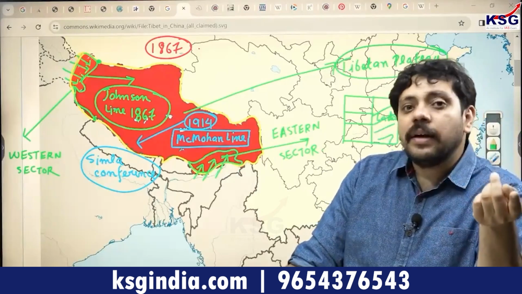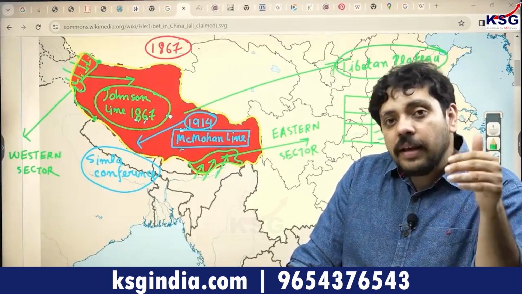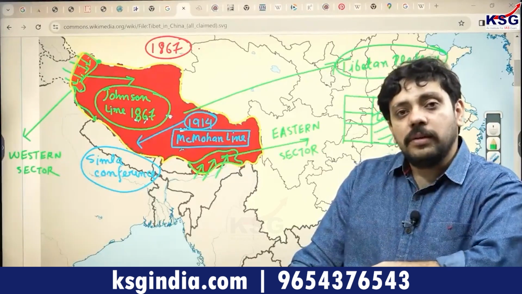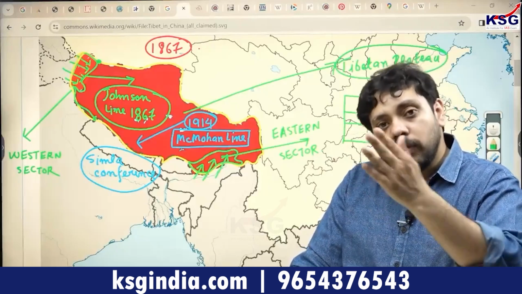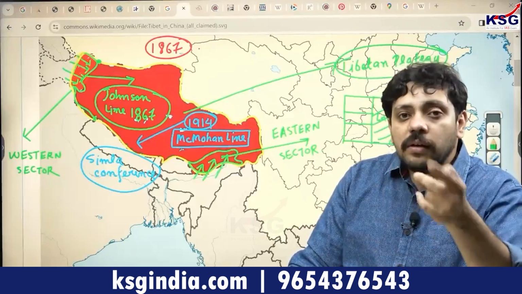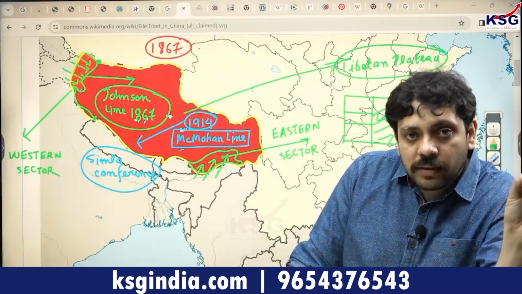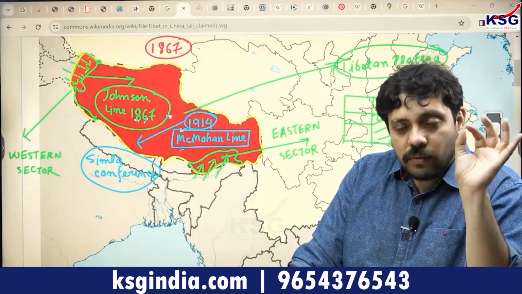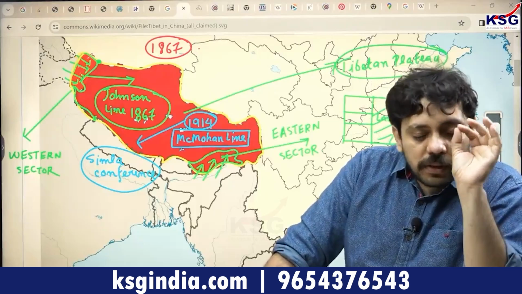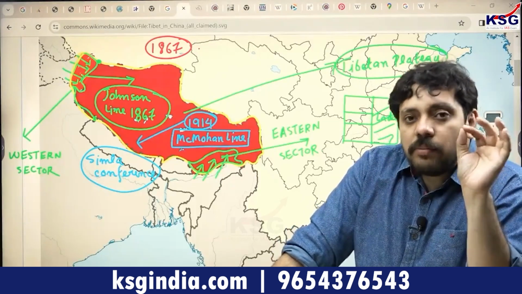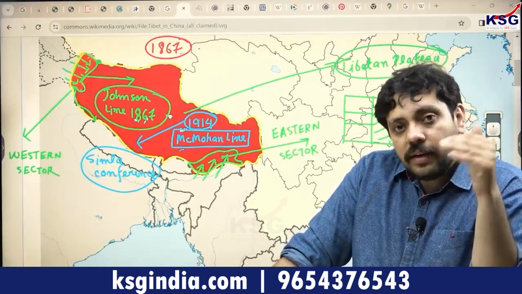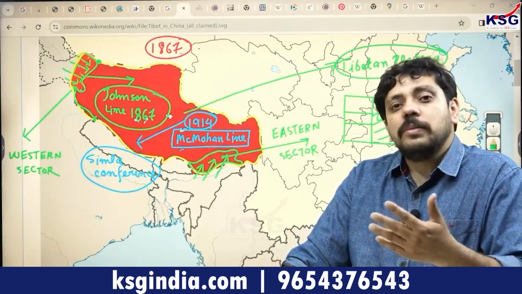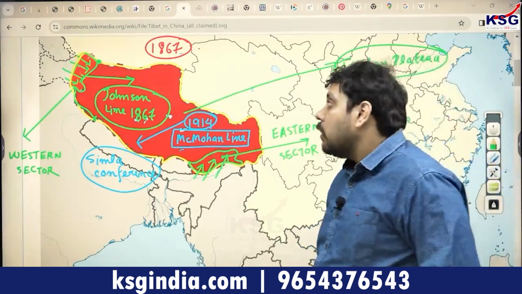And instead, on the other side of it, they proposed that the areas which previously belonged to the Tibetans should now be given back to the Tibetans, because Tibet is now a part of China, and therefore these should be given back to the Chinese. And as an alternate idea to the Johnson Line in the western sector and the McMahon Line in the eastern sector, which the Chinese call parts of British imperial policies, right? They rejected the Johnson Line and McMahon Line, and they proposed an alternate idea of the India-China border, which means India-Tibet border, which they call the line of actual control.